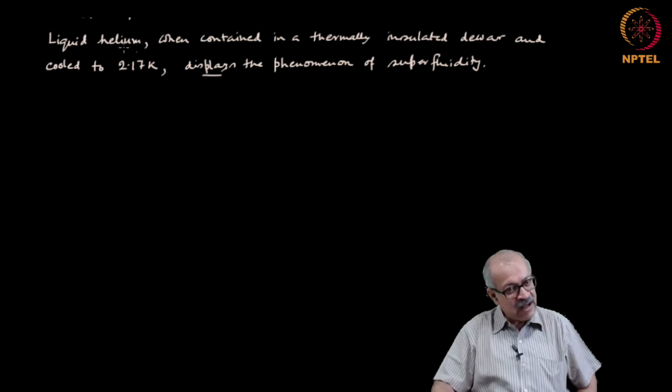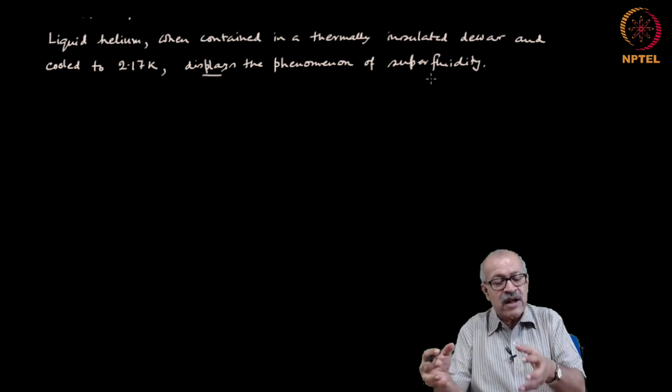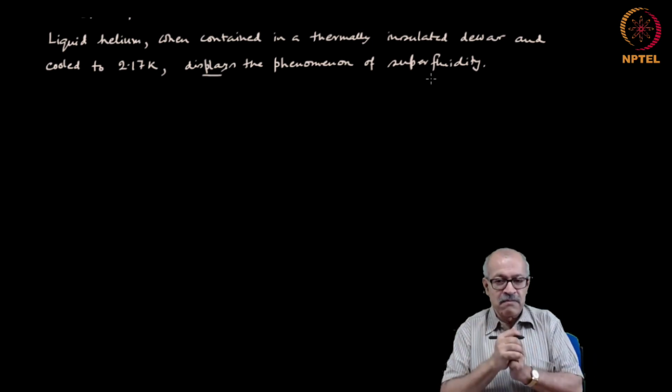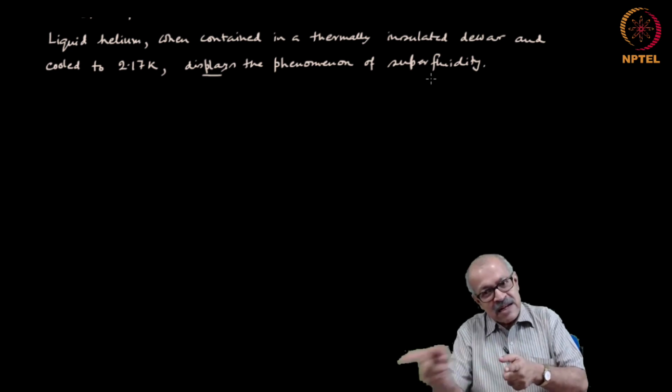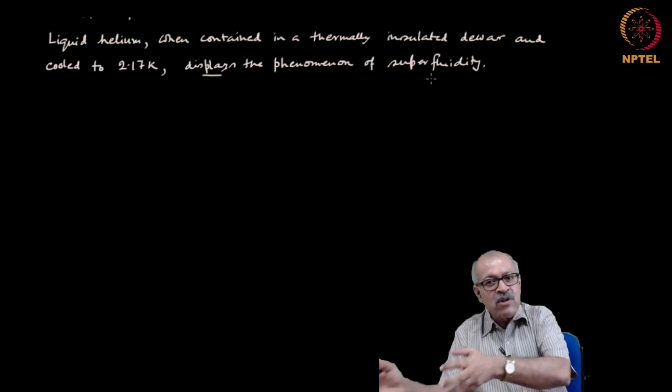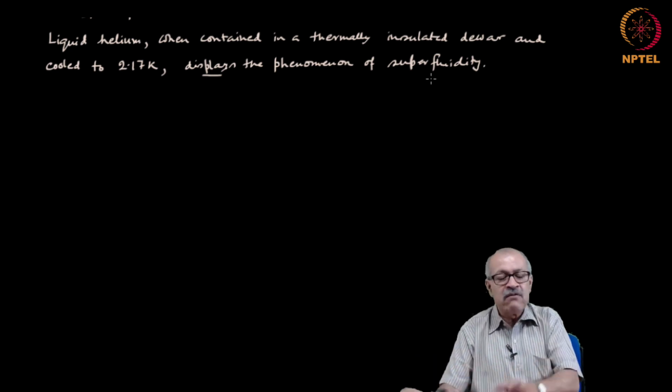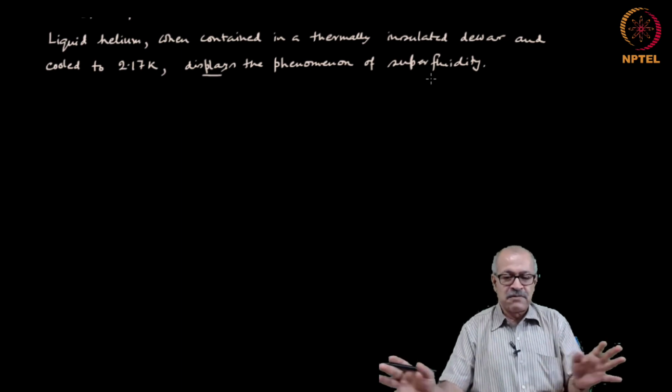So, these two are again next to each other. The phenomenon of superfluidity comes to the end and therefore assumes the stress position. And if the next sentence elaborates on it, then the reader will find it easy to grasp.